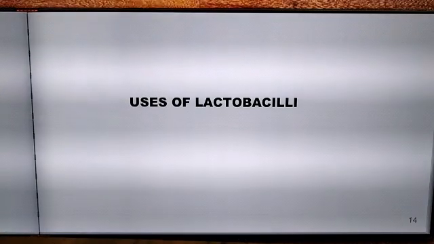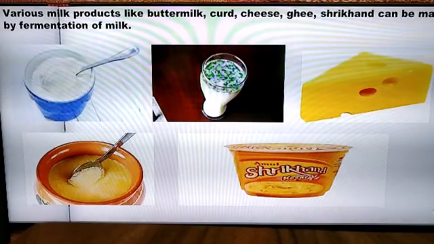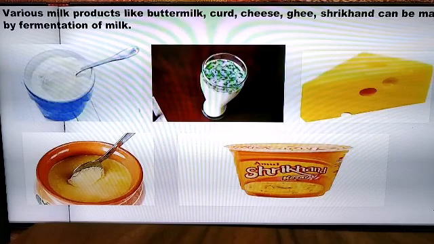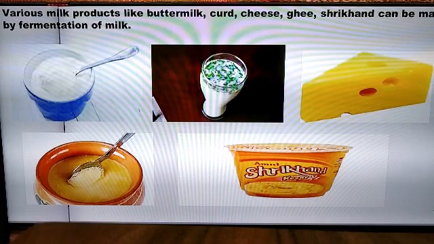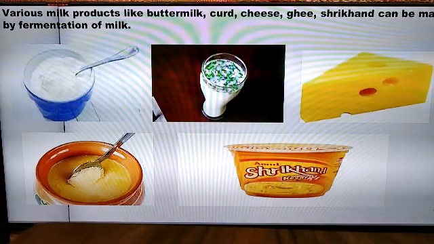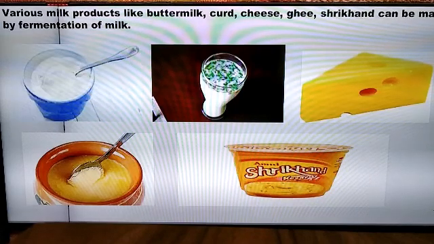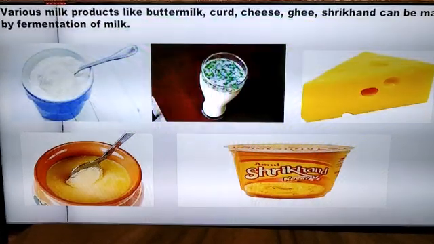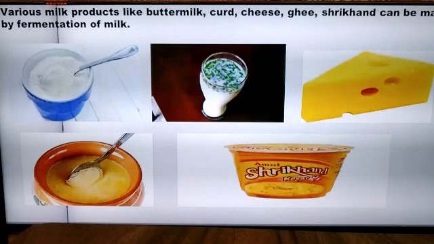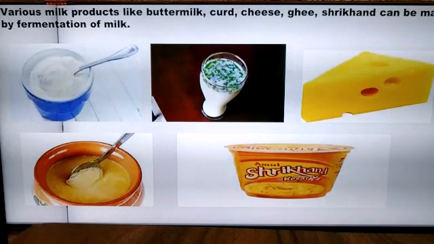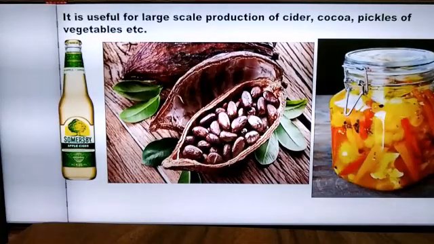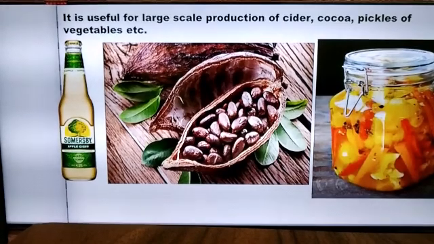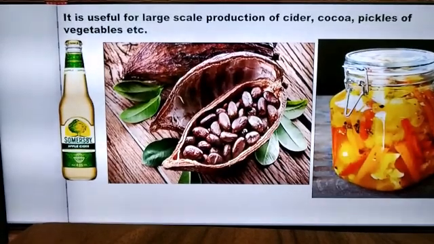Uses of lactobacilli. The first use of lactobacilli: various food products that we intake like the curd, buttermilk, cheese, ghee, shrikhand can be made by fermentation of milk. And you know, when milk is fermented, the fermented milk or the curd contains lactobacilli. Lactobacillus is used for large scale production of the apple cider vinegar, the cocoa and pickles of vegetables.